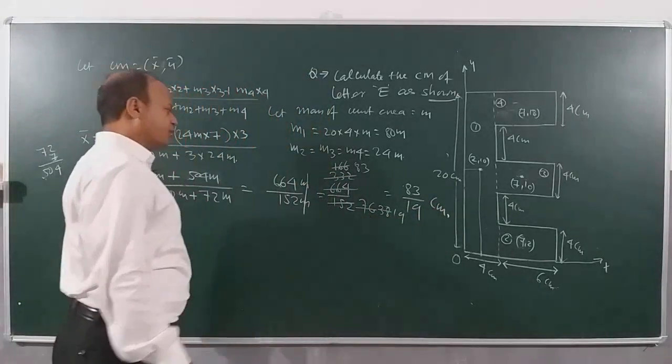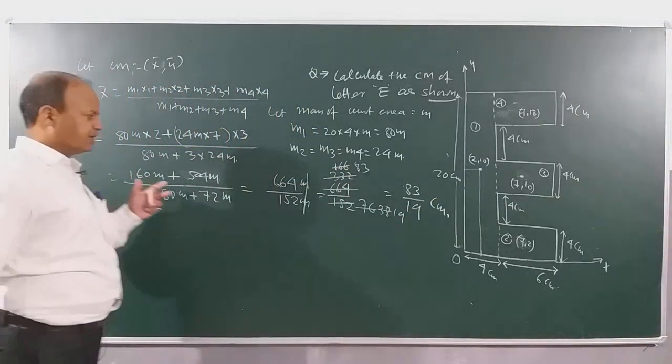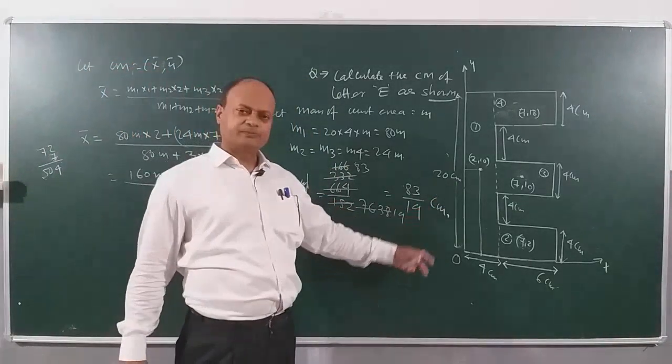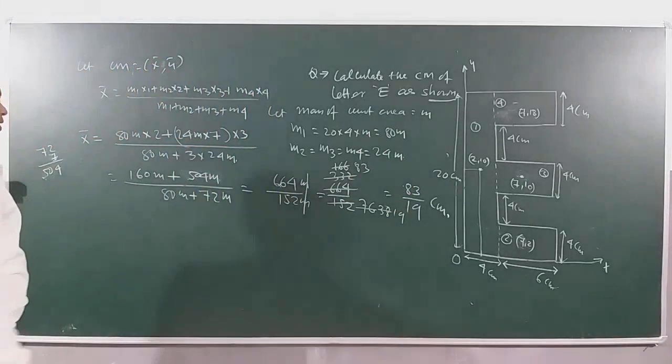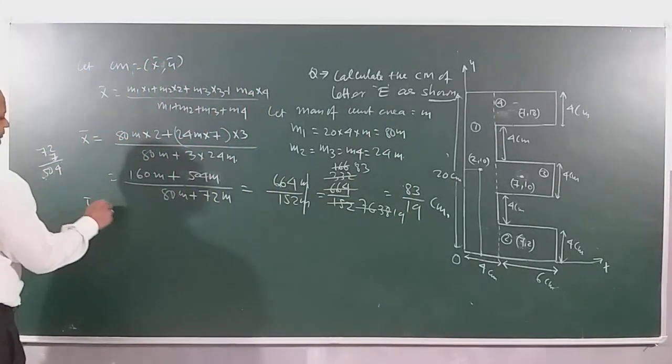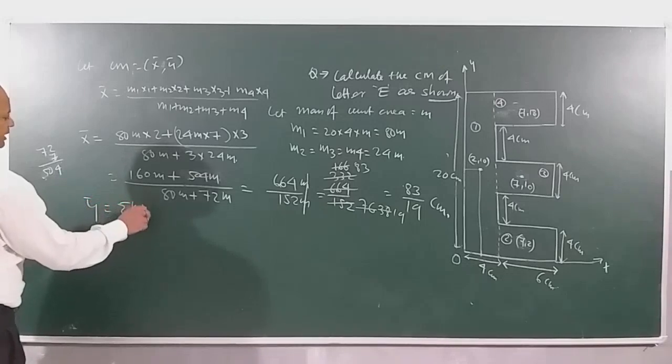So children, we calculated how much is x bar. That is 83 by 19 m. Clear? Similarly, you can calculate y bar also. Y bar equals sigma my by sigma m.